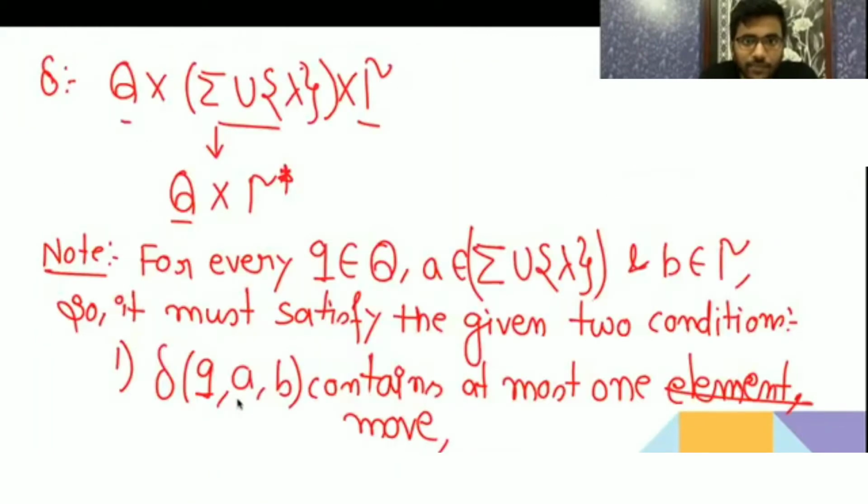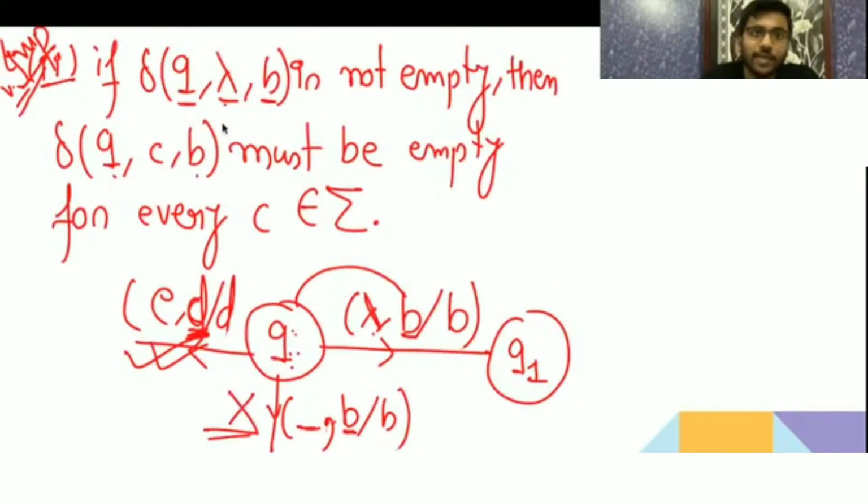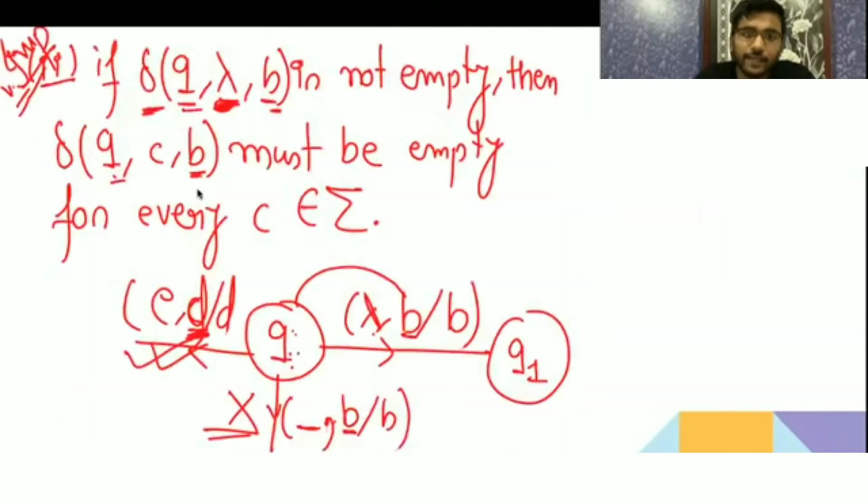मैं इसलिए बोला था ये सब इम्पोर्टेंट है। देखिए यहाँ पे क्या बोल रहा है, if delta of q on seeing some input on that null string on some state b, it is not empty, then q on seeing some input alphabet on the same top of the stack must be empty होना ही पड़ेगा। देखिए प्रैक्टिस कर करके हो जाएगा, ठीक है, और टाइम लगेगा, हो जाएगा, समझ में आया ना।